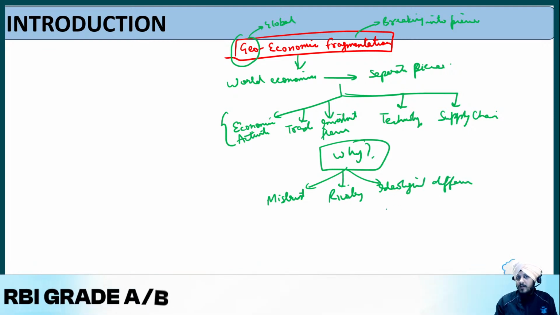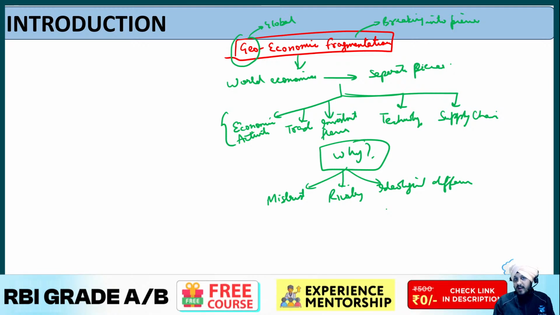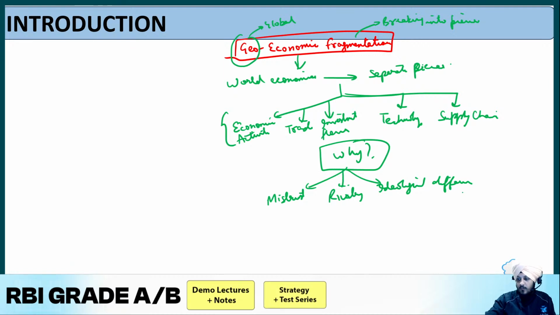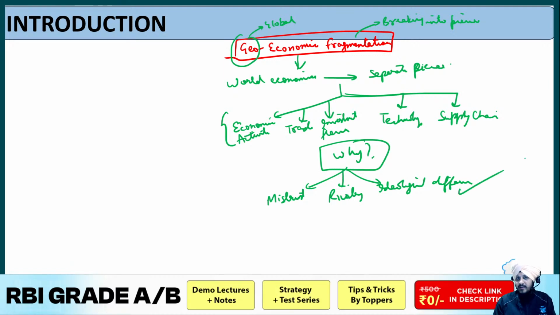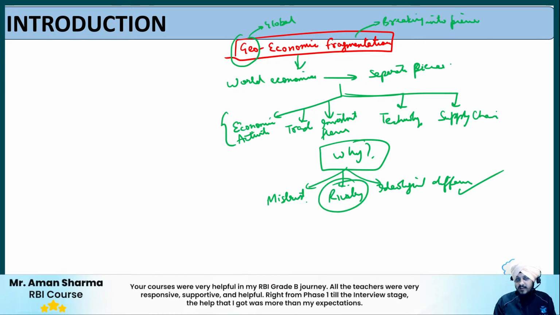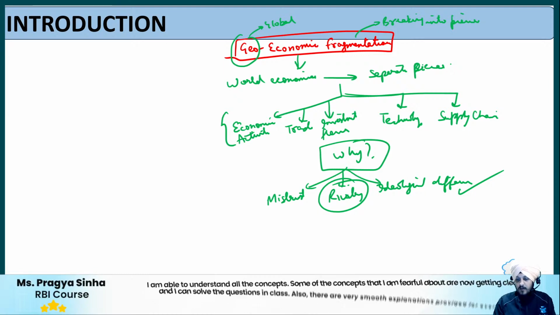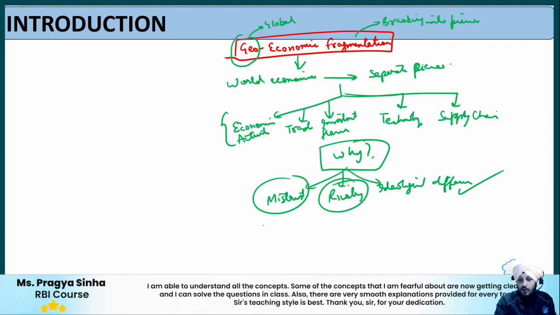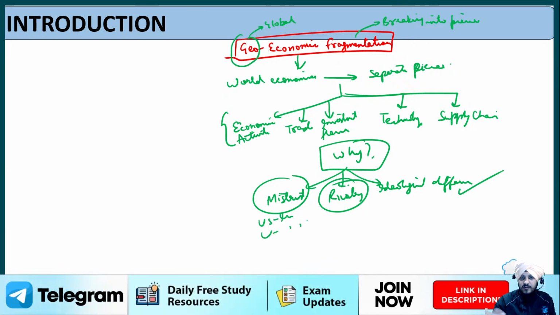Fine, for example, the US and Russia dispute, which has been a long term dispute, and one of the biggest reasons is the political ideology that they carry. Apart from that, if you talk about rivalry, the recent US-China trade war that we have been witnessing could be an example of that. Fine, regarding mistrust, you can talk about US-India also, and apart from that US, Mexico and Canada, which is because of the mistrust.